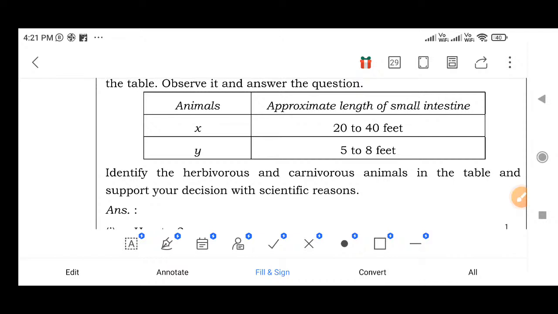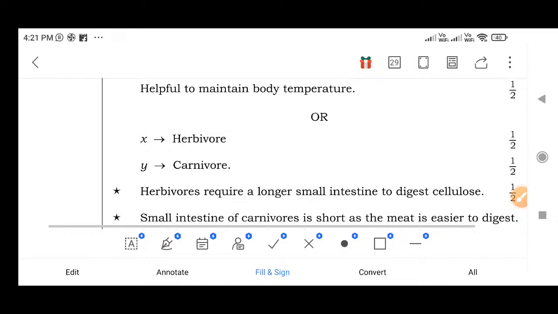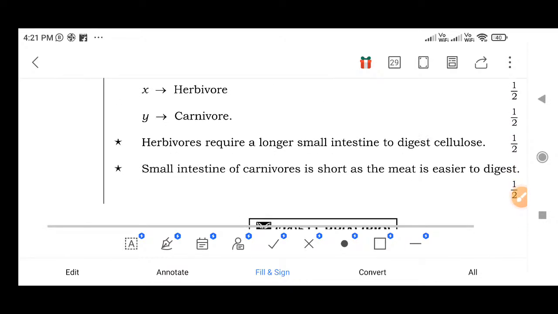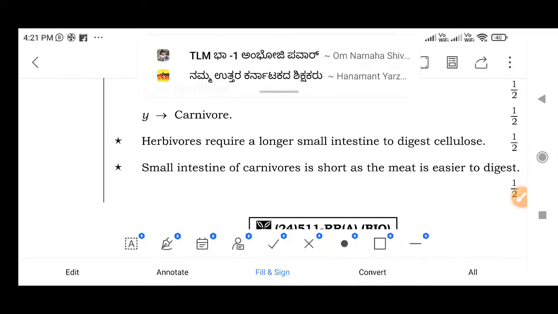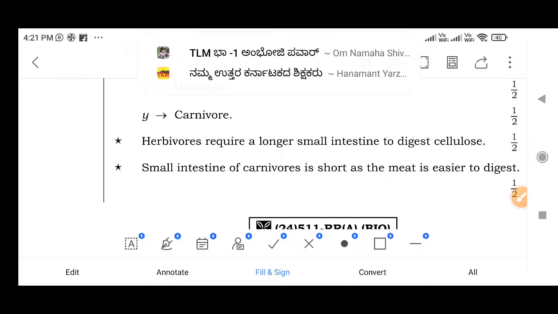In herbivores, the length of the small intestine increases. In carnivores, the length of the small intestine decreases. That's why X is a herbivore and Y is a carnivore. Herbivores require a longer small intestine to digest cellulose, because the green food items they eat have high cellulose. To digest that cellulose they require a longer small intestine.